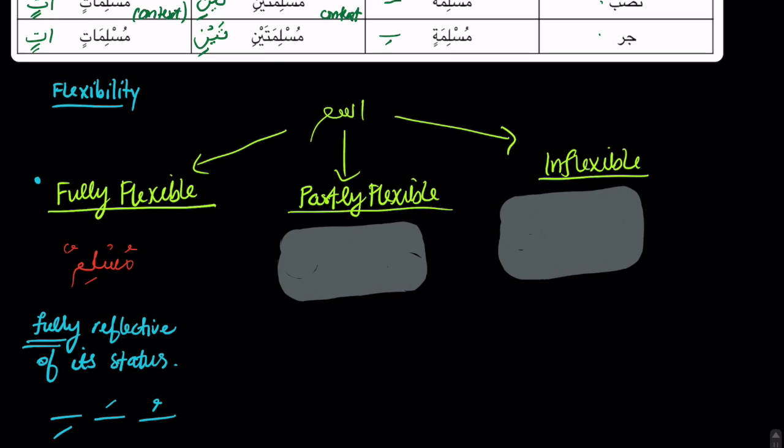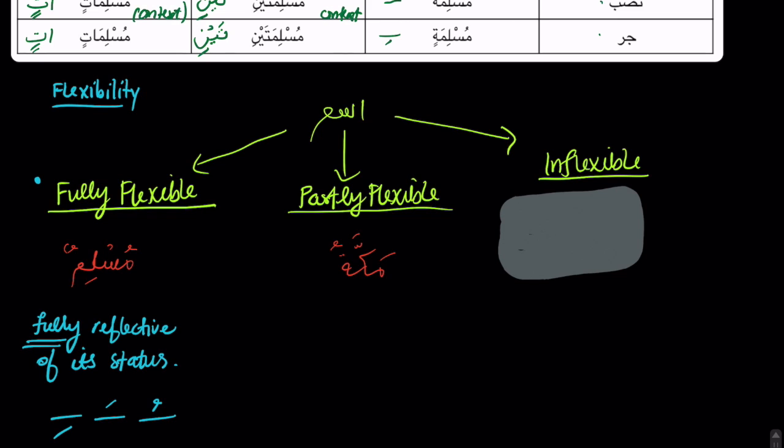Some isms are partly flexible, meaning that the ism can still be rafa, nasab, or jar. It's just that it won't show it outwardly because it is partly flexible. So for example, the ism Makkah: in rafa it will be Makkatu, so it is taking the dhamma.